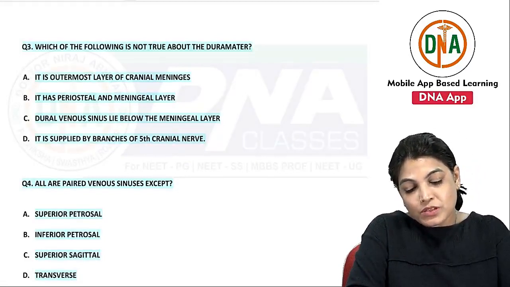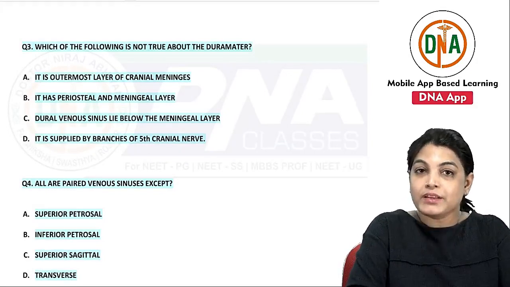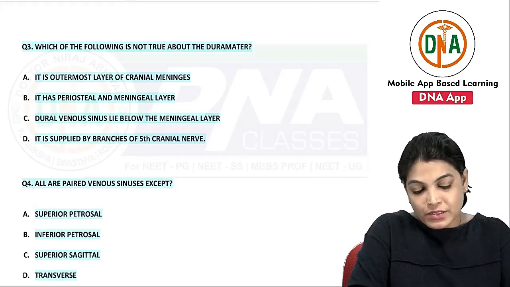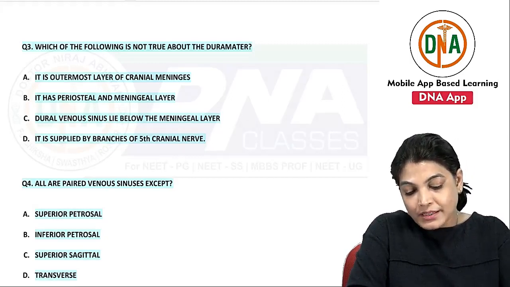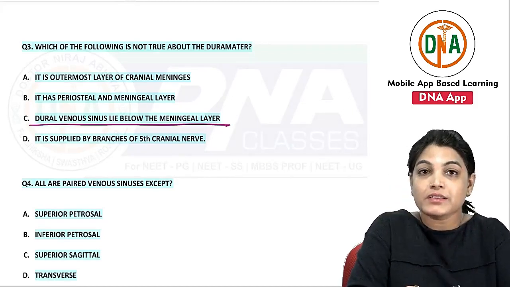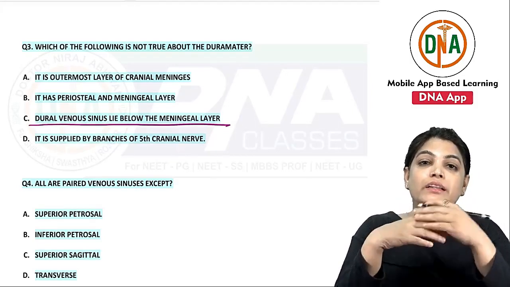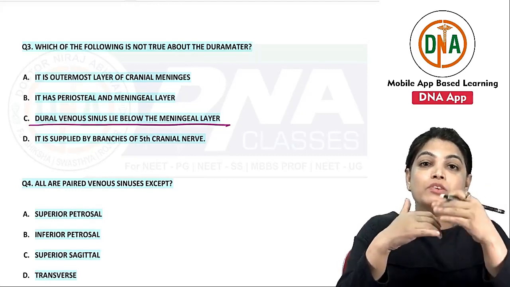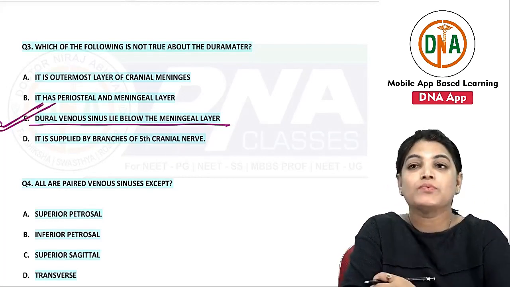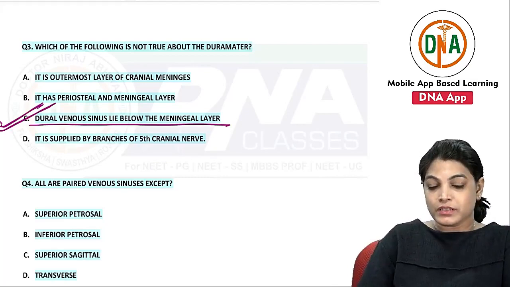Now the next question: which of the following is not true about the dura mater? The dura mater is the outermost layer of cranial meninges, correct. It has periosteal and meningeal layers, also correct. It is supplied by branches of the 5th cranial nerve, also correct. Option C, dural venous sinuses lie below the meningeal layer, is not correct. As we have seen, dural venous sinuses lie between the endosteal layer and the meningeal layer, or between the reduplications of the meningeal layer. So this is the correct option for the third MCQ.